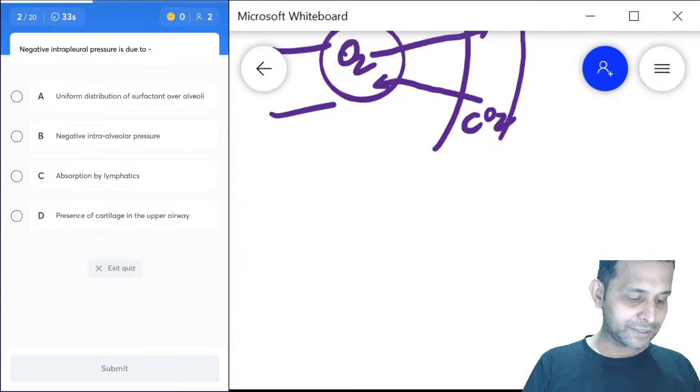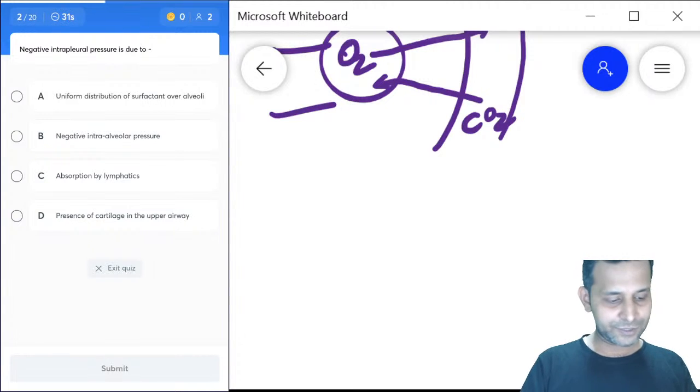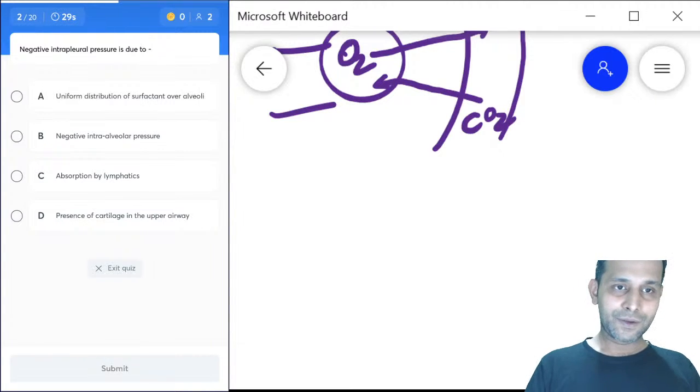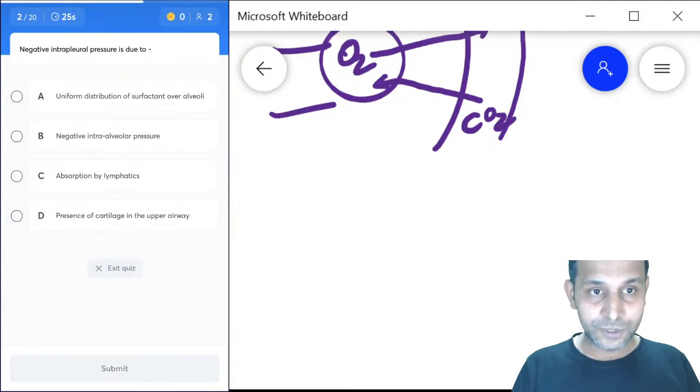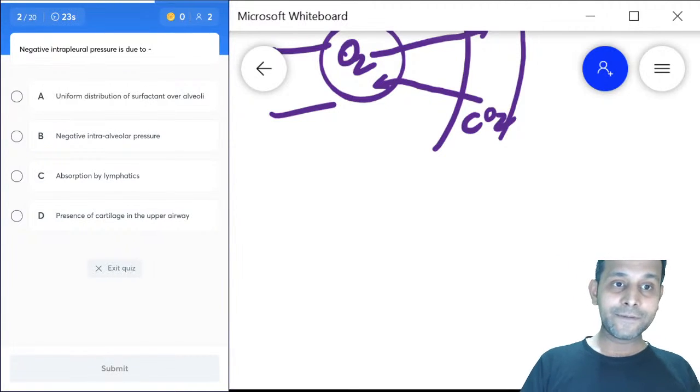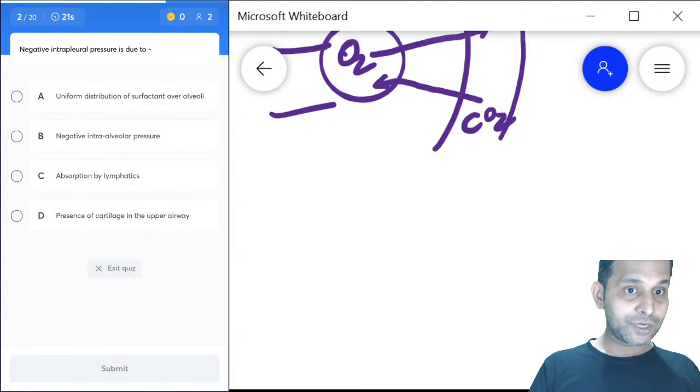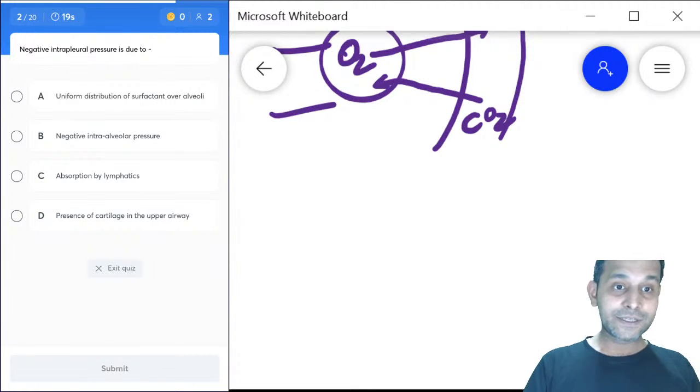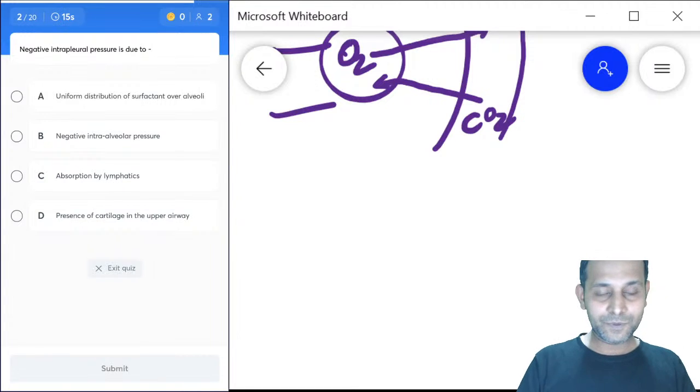What do you think is the right answer, dear students?